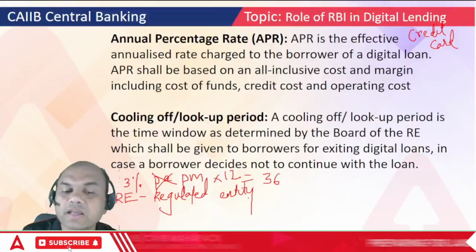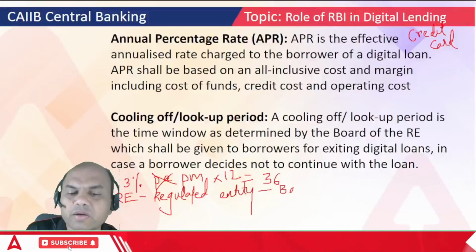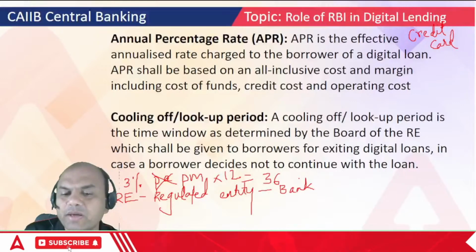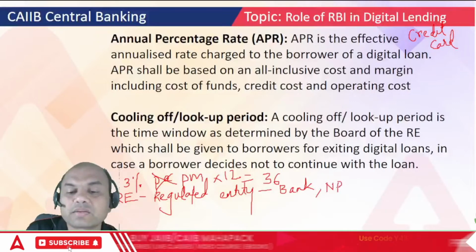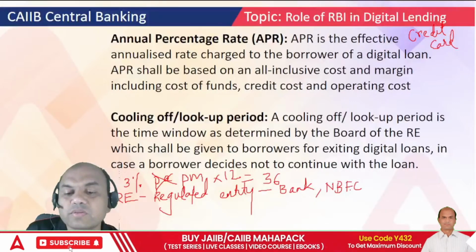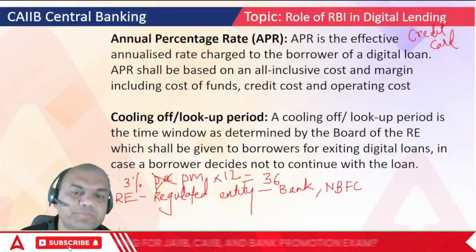Regulated entity. What is RE? So it includes banks, all the banks, cooperative bank, commercial bank, any bank, private bank, then other NBFCs. All NBFCs are included, all e-lenders are included. NBFCs means it includes e-lenders as well as physical lenders, okay?